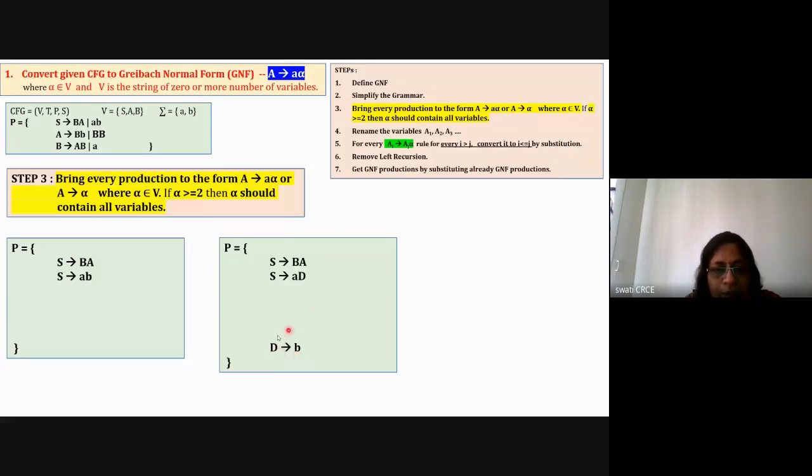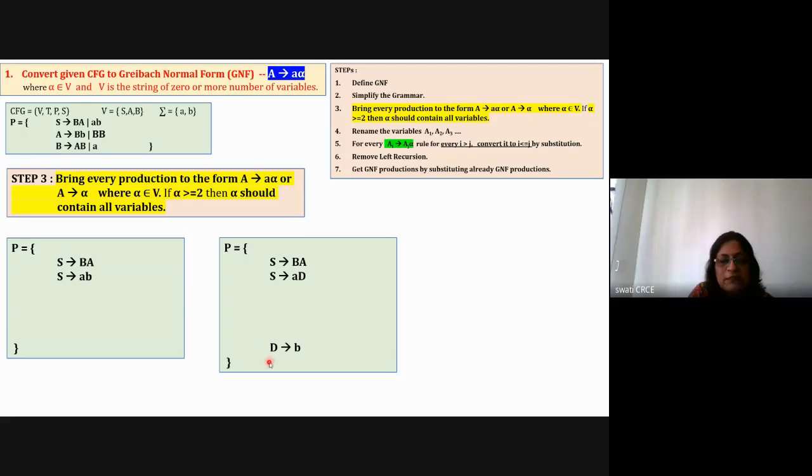And if you look at D is equal to b, it is also following this rule. It is already in GNF, because in GNF you need to have the left hand side as a single variable, the right hand side as a single terminal symbol, and after that there can be 0 or any number of variables. So here there are 0 variables. So D is equal to b is already in GNF.